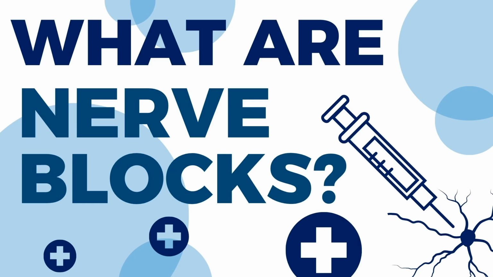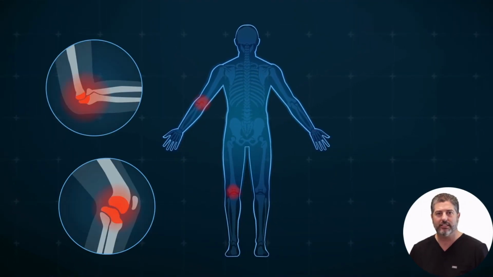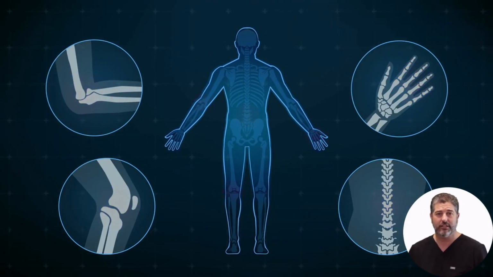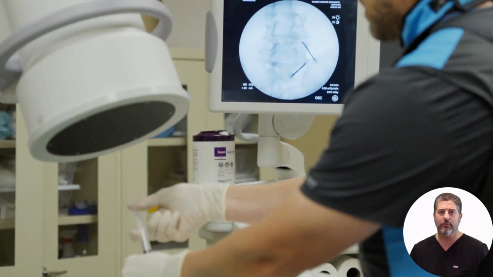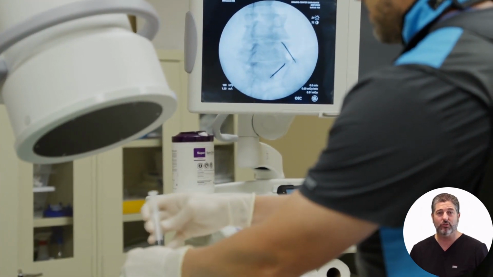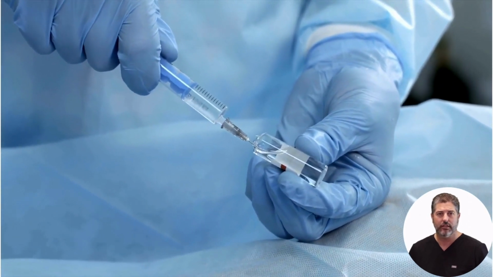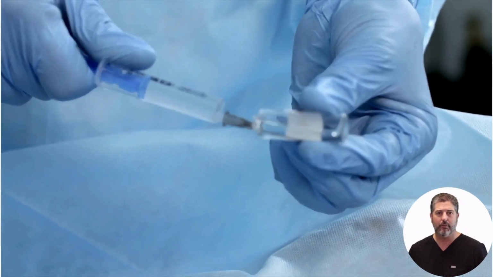What are nerve blocks? A nerve block is an injection of anesthetic medication near specific nerves to manage various forms of pain. This procedure involves injecting medication around the affected nerves, often guided by imaging techniques like fluoroscopy or ultrasound. Nerve blocks are used to manage various types of pain, including back pain, neck pain, sciatica, migraines, and complex regional pain syndrome.